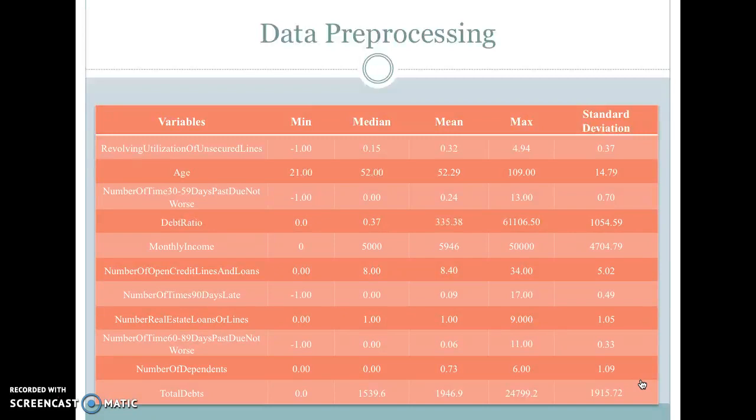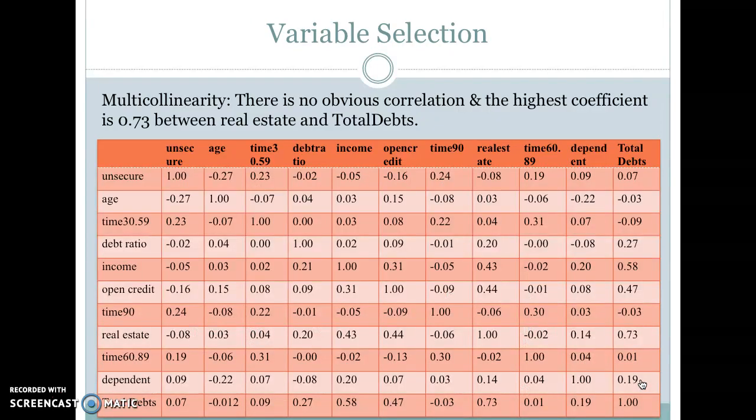This slide shows a table which has been created from the results obtained after the data cleaning of all the variables. So now we are done with the data cleaning of the variables we are using. Now we have to select a few significant variables for our models.